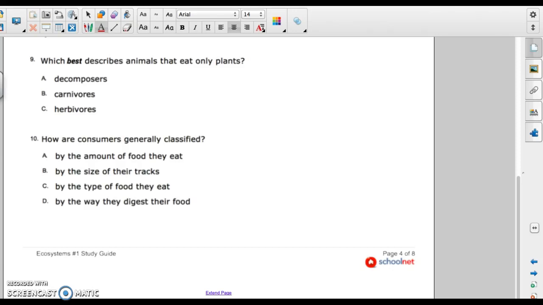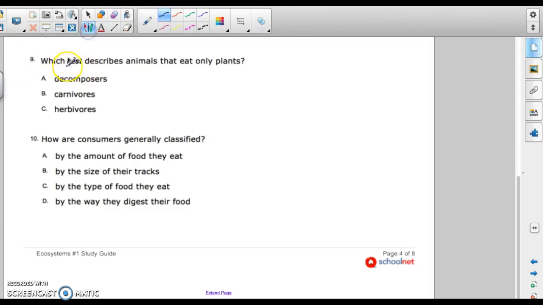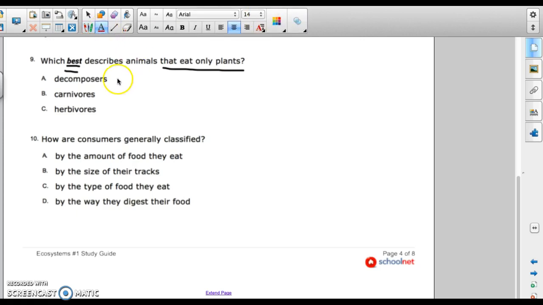All right, we're back for part 2 of our ecosystem study guide. We're on question number 9, and it is asking us which best describes animals that eat only plants. Now remember, which best describes animals that eat only plants. Now, we have to think about what some of these words mean.